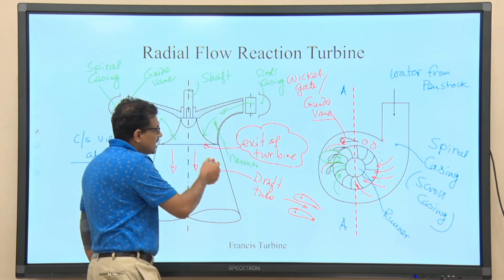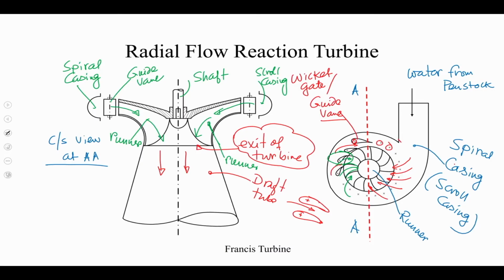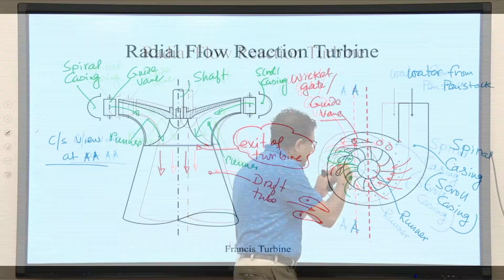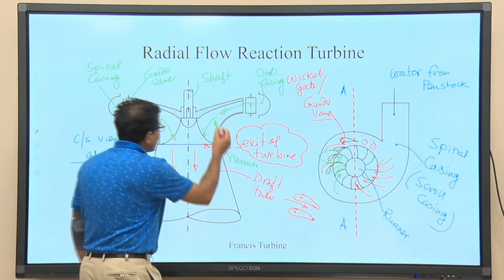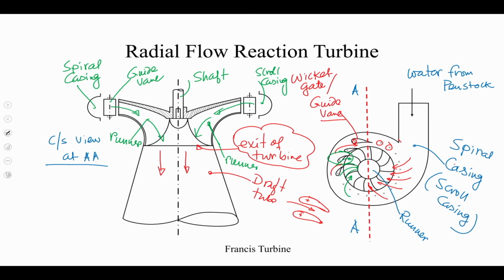So, when liquid is eventually coming out from the blade, there is a change in direction. Try to understand, from the radial direction it suddenly takes a directional change to the axial direction, and then the liquid comes out at the exit of the turbine and enters the draft tube.